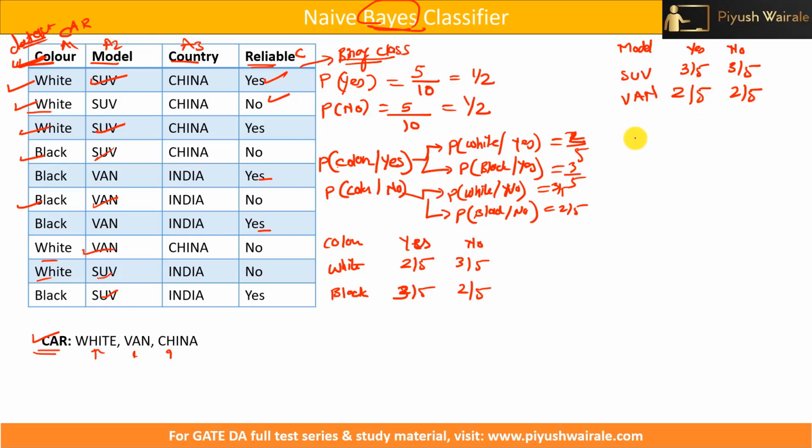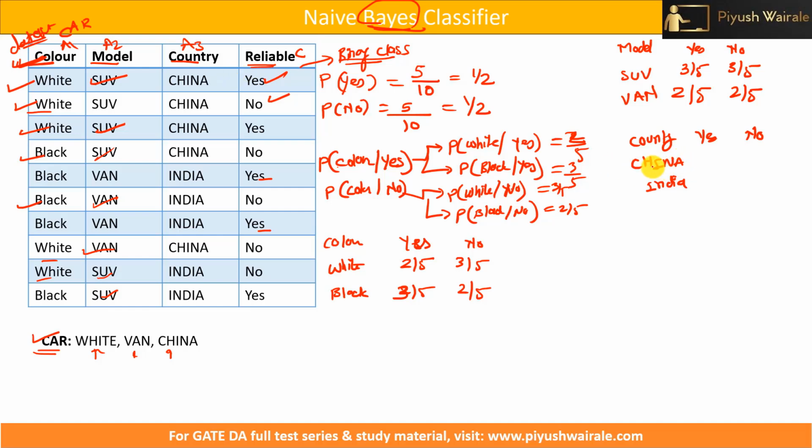The same thing we can do for country also. Country, that is S or no, and country is China and India. I hope you understand the concept of what I am doing here. We are finding the probability of each discrete value for this particular feature given the class C. That is what the conditional probability is.